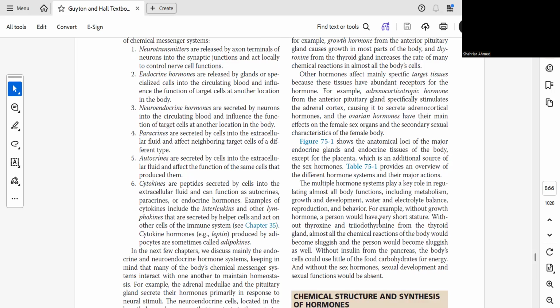Without thyroxine and triiodothyronine from the thyroid gland, almost all the chemical reactions of the body would become sluggish, and the person would become sluggish as well. Without insulin from the pancreas, the body's cells could use little of the food carbohydrate for energy, and without the sex hormones, sexual development and sexual functions would be absent.